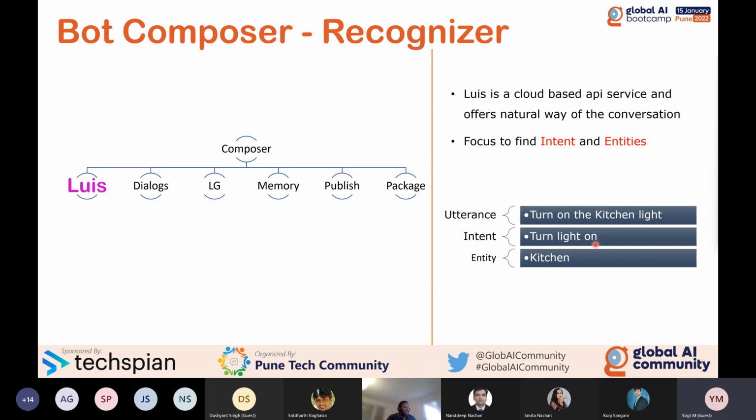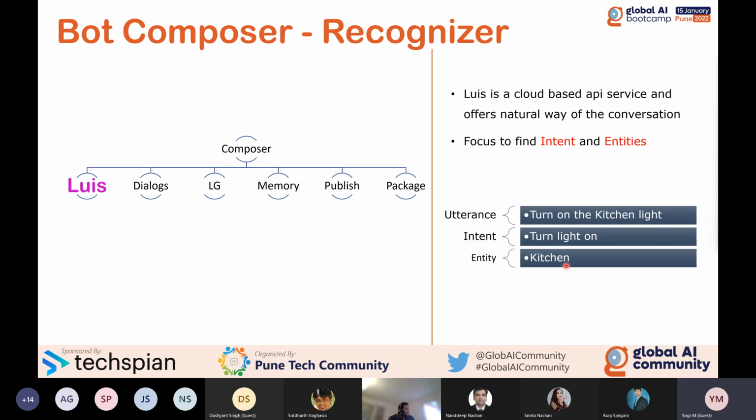Which light should I turn on, whether this is the kitchen or room light? So here the user is referring to the entity, which is kitchen. This is what LUIS will find for you. Once you submit your statement, LUIS will find what the intent is and what the entity is, kitchen.